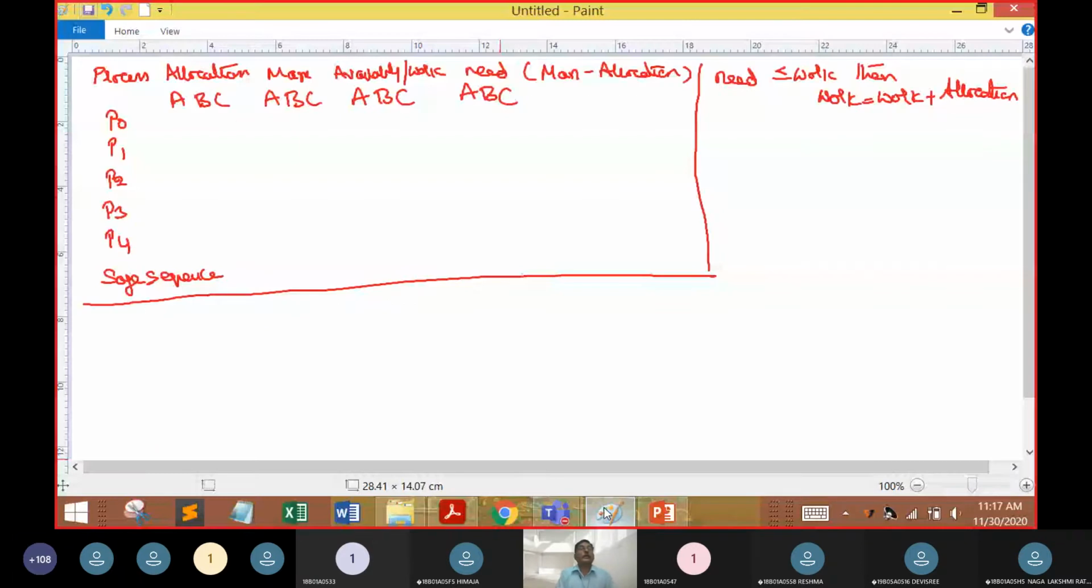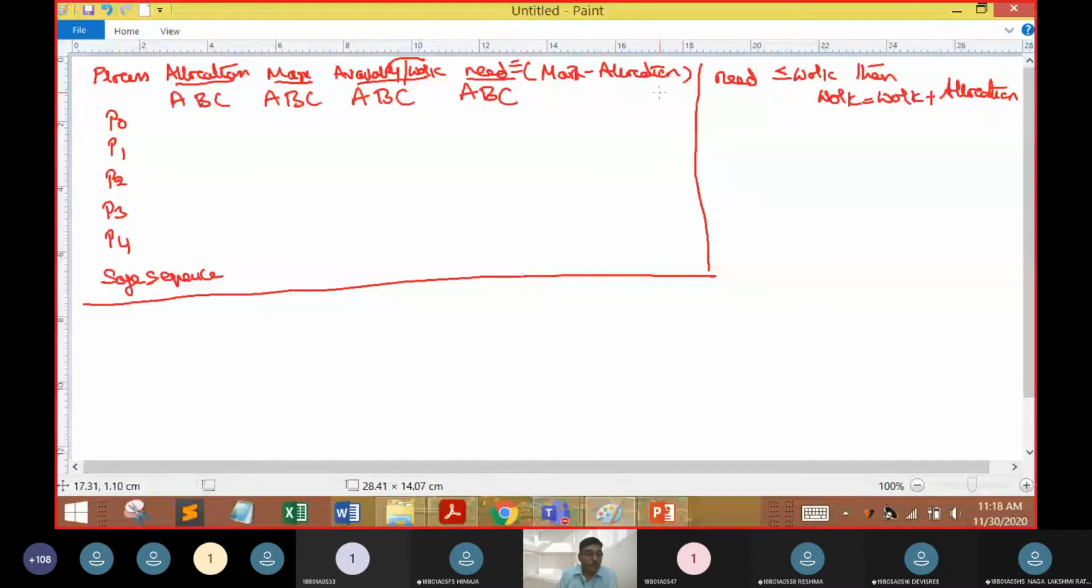Okay, so I'm going to take up the processes, known as P0, P1, P2, P3, P4. Then I'm going to have the allocation of 3 resources, resource A, resource B, and resource C, followed by maximum, followed by availability, followed by need. The other name of available is work. Please remember, work is also called availability. Thereby, we are going to have need. What is the formula for need? Need is equal to maximum minus allocation.